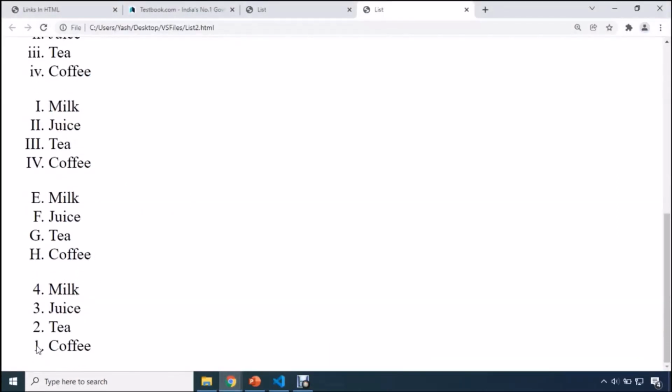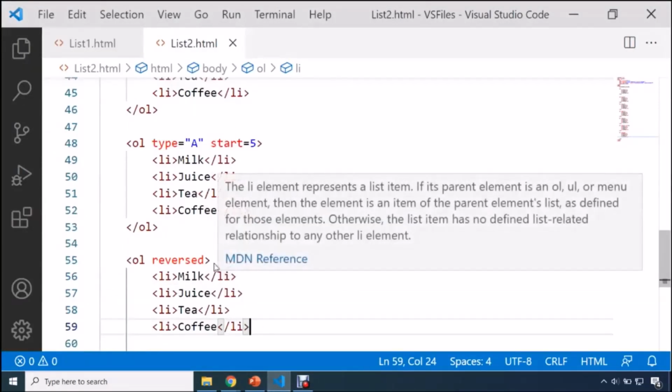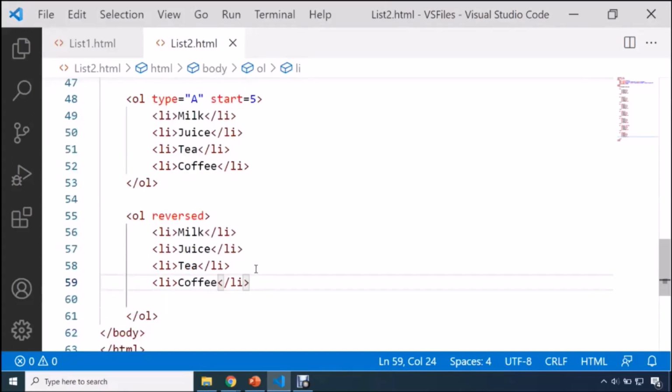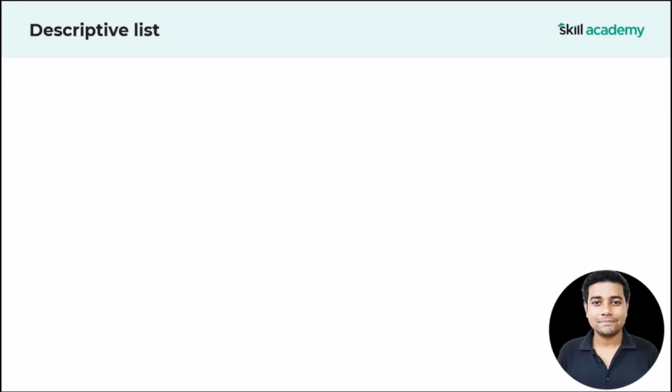Now what will happen if I save it and refresh the page? You can see this time your list numbers will appear in reverse order. So these are two more attributes which you can use with your ordered list, start and reversed. Okay, so now guys, you can give it a try.